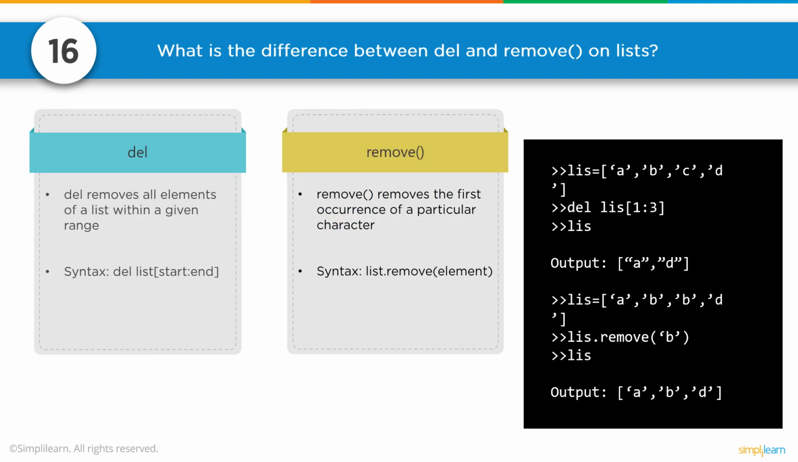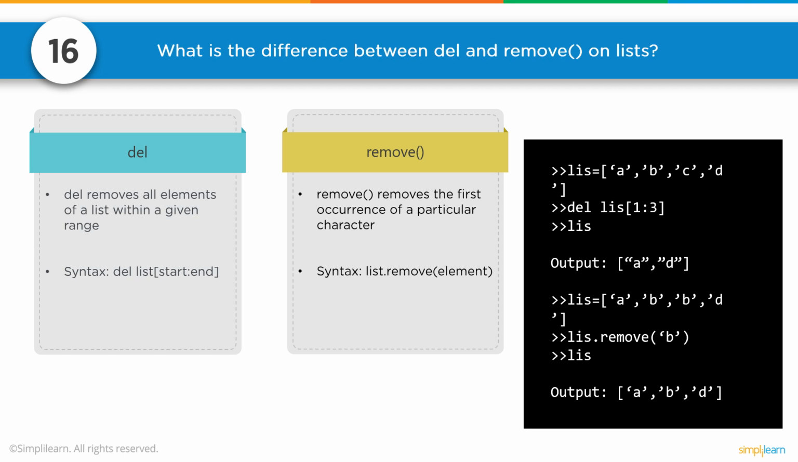16. What is the difference between del and remove() on lists? Del, for delete, removes all elements of a list within a given range. Syntax: del list[start:end]. Remove() removes the first occurrence of a particular element. Syntax: list.remove(element). And we see a nice example over here. If we delete list[1:3], it will delete the first, in this case, 1 and 2.